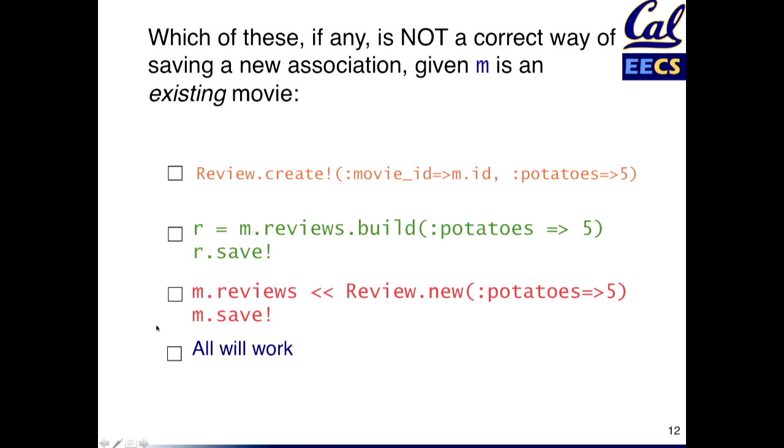All of these methods will actually do it. Most people prefer to use the middle one because it separates the building and the saving into two steps. You can control them a little bit better. But the third one would work just as well. And I don't recommend the first one if you have any choice.